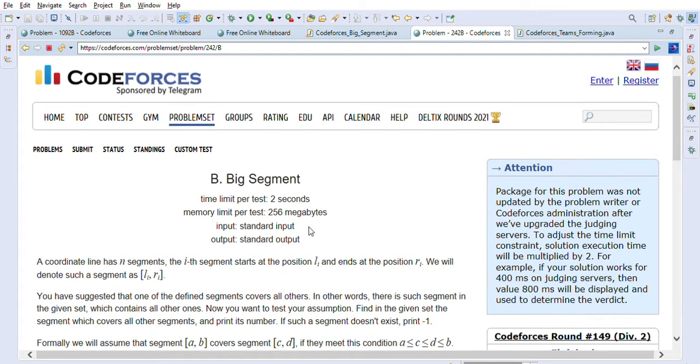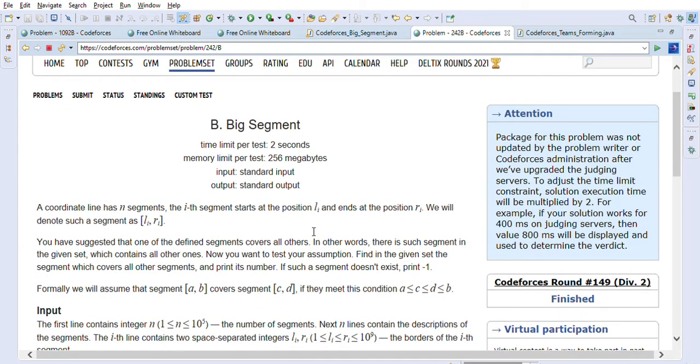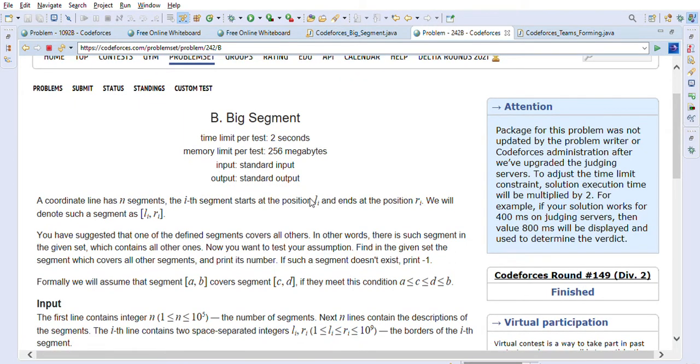So let's take a look at the Big Segment problem statement. A coordinate line has n segments. The ith segment starts at the position Li and ends at Ri. We will denote such a segment as Li-Ri. You have suggested that one of the defined segments covers all others.